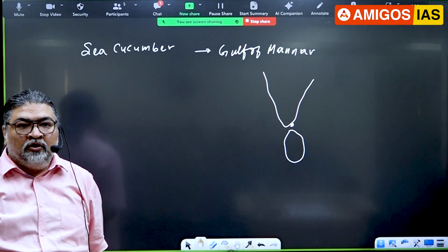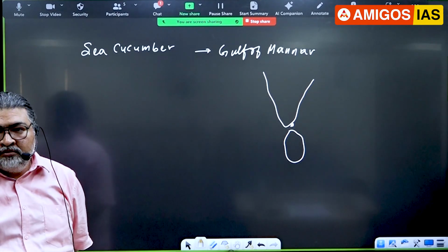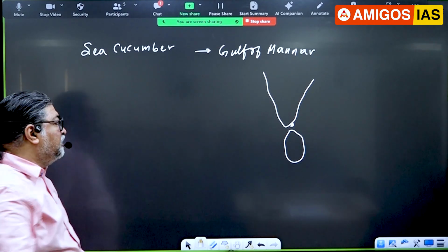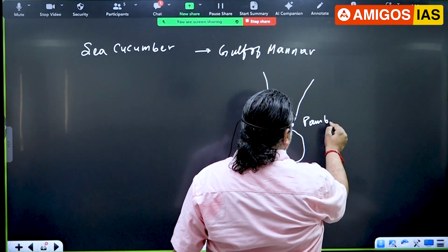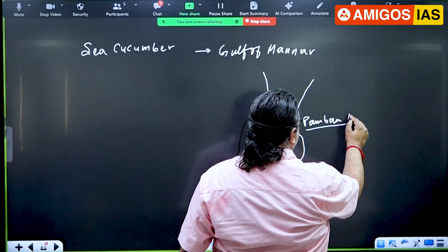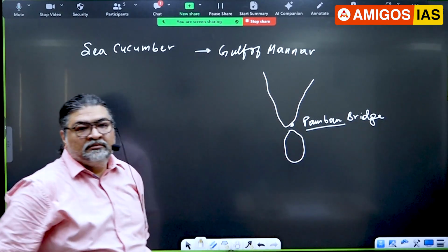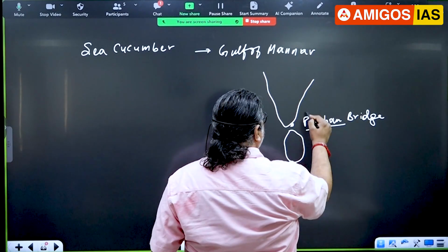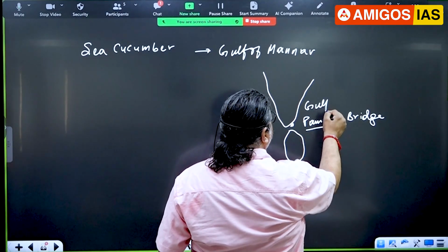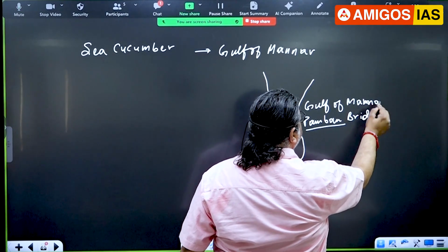Although the British gave it the name Adam's Bridge, that bridge near Pamban, which the British gave the name Adam's Bridge, is a part of Dhanushkodi. And this very important place, the Gulf of Mannar, is a biosphere reserve. You know that this is a biosphere reserve.